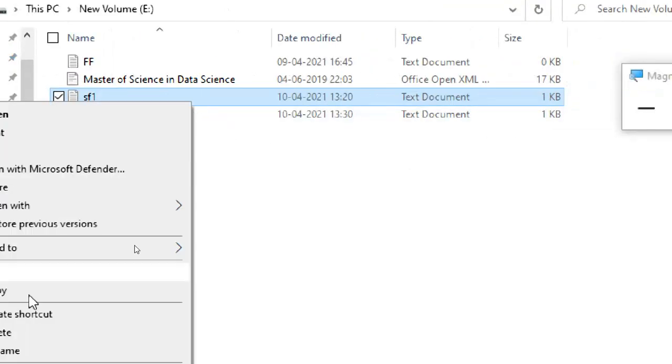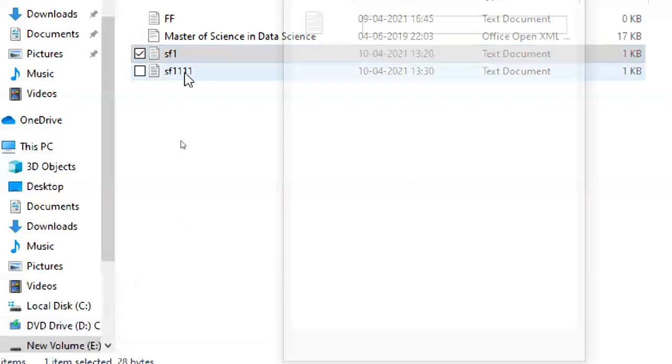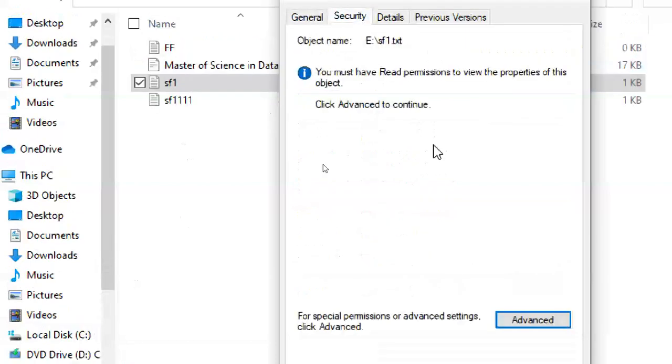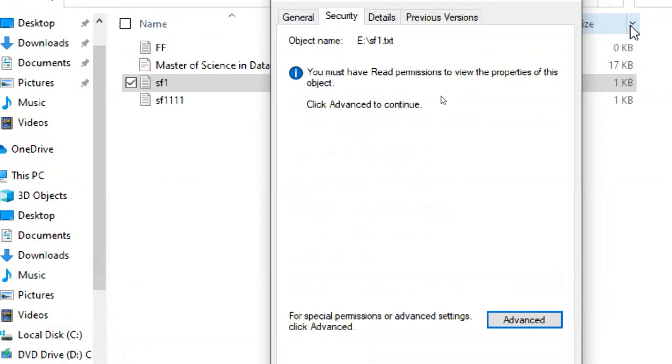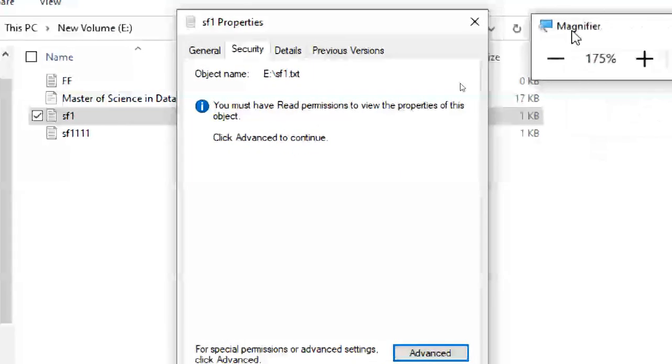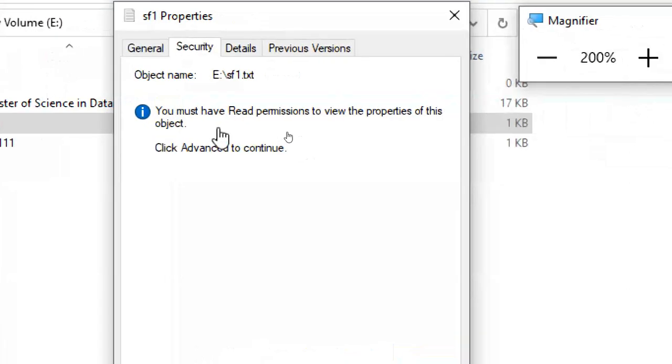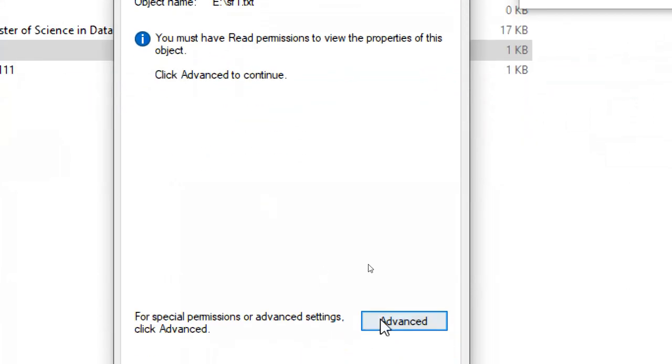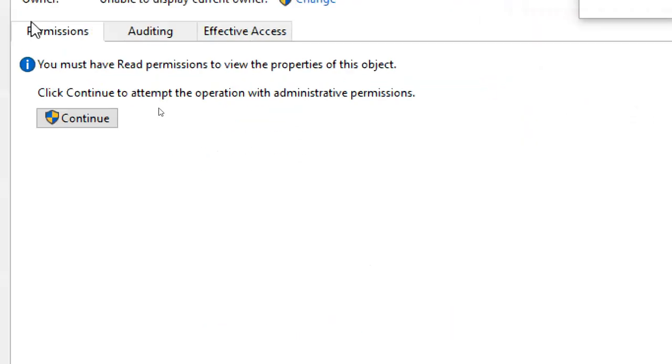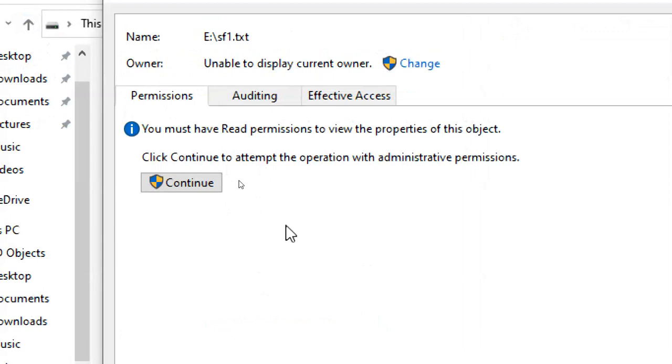Can we change the permissions? Properties, security. You must have read permission to view the properties of this. At least read permissions are required. Click advanced to continue. Still here it is not showing anything. Unable to display current owner. You don't even know who is the owner.